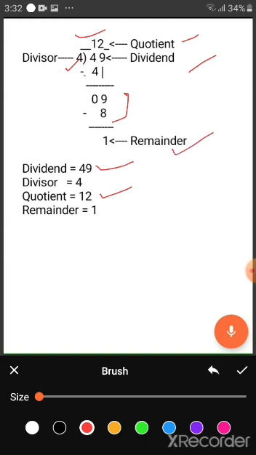Remainder means the number which is left undivided. You see here 1 is undivided. That's why it is called remainder. So you see, 49 is dividend, number 4 is divisor, number 12 is quotient and number 1 is remainder. I hope you all understand about these terms.